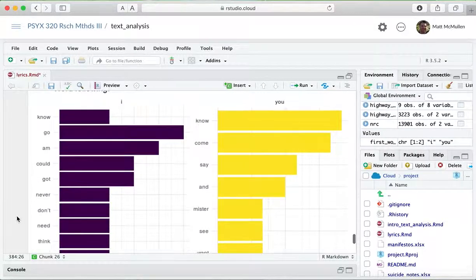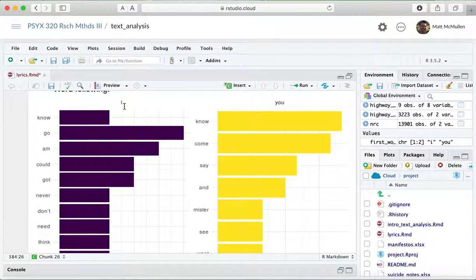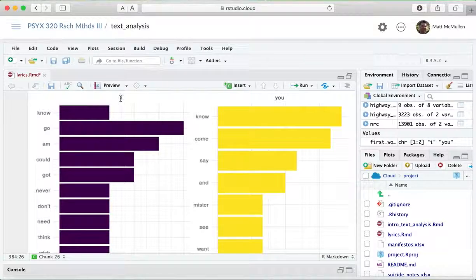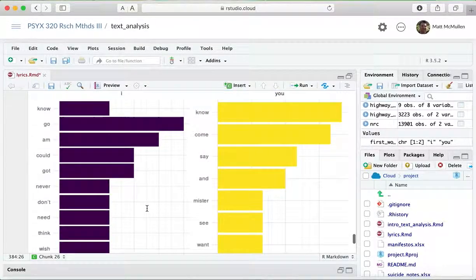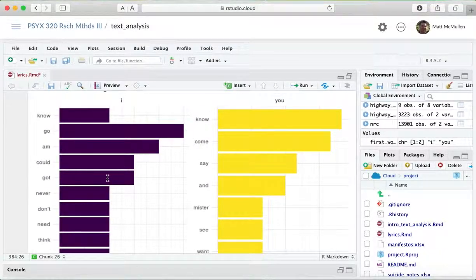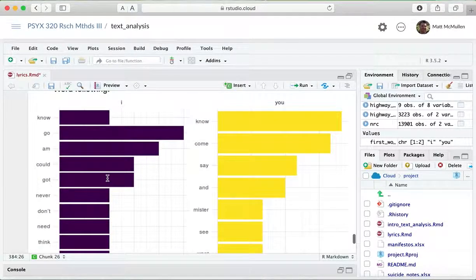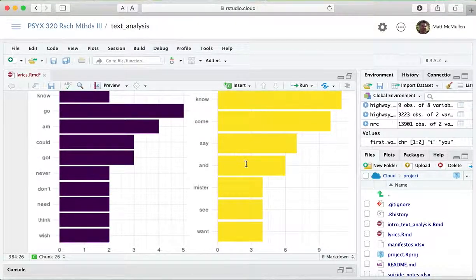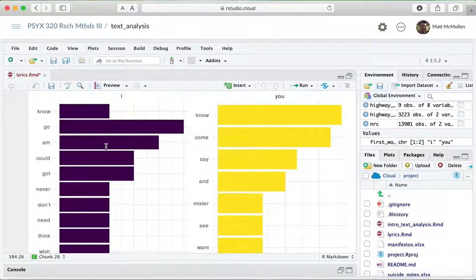So you can see the most common you words and the most common I words. It might give some kind of psychological insight into how the person sees themselves. What do they say that they are doing? I do something, and then what are they saying that other people are doing? And it actually looks pretty similar. No is up there, and although in these lyrics it looks like he's saying I go a lot. That's the most common I word, whereas that doesn't appear at all for you. So he's going somewhere, I guess, a lot, but the other people are not.